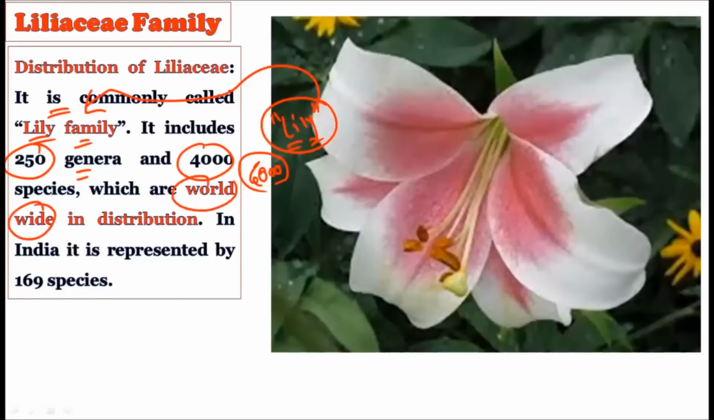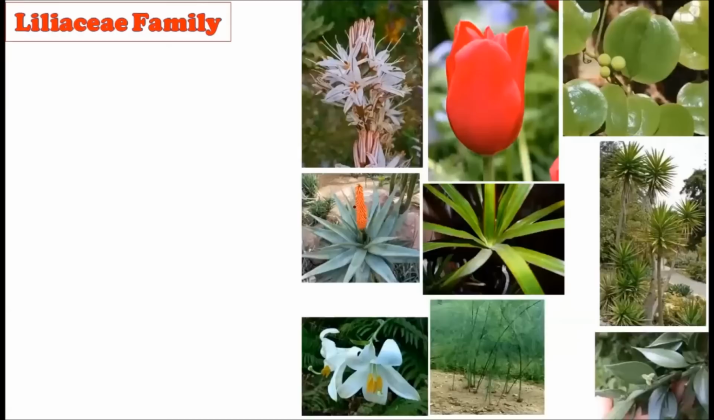Cosmopolitan in distribution. If you go anywhere in the country, or in every country, you will definitely find the presence of Liliaceae family members, because they are cosmopolitan. They are found everywhere. They have such adaptability that they have nearly covered every habitat on Mother Earth, right? So in India, they are represented by almost 169 species. All right. So they are famously called the lily family. More than 4,000 species are there. They are cosmopolitan in presence, and they have 169 species in India.